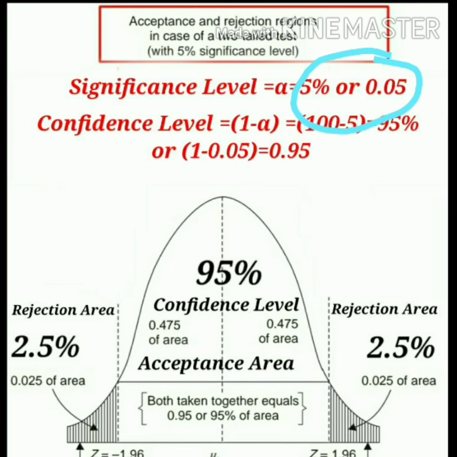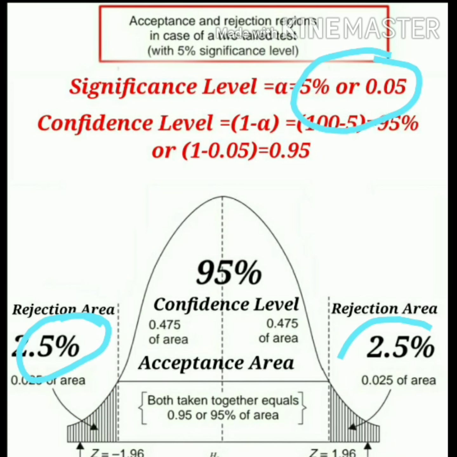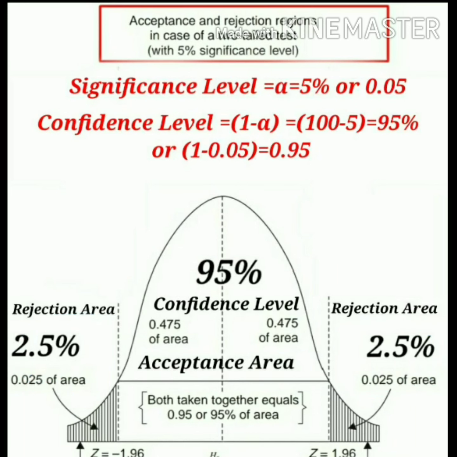This means that each tail has an area of 2.5%, or 0.025, that I have shown in the picture. Next thing that we need to see in the curve is that the total area of the curve is 1, or 100%. You should definitely remember this.